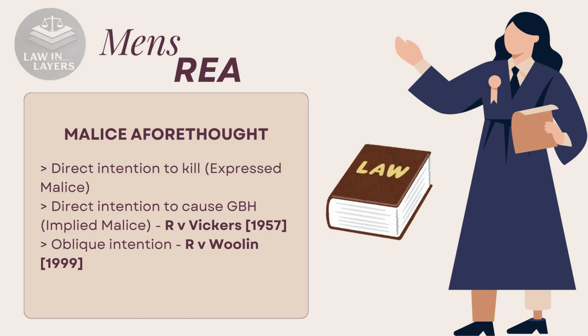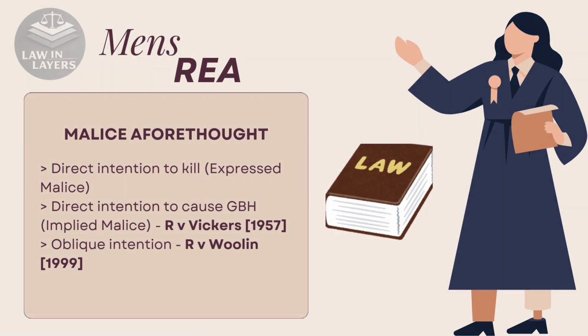The final possible intention a defendant can have is an oblique intention to kill or cause GBH. This is where a defendant had some other aim in mind other than death or GBH, but his actions rendered death or serious injury a virtual certainty, and he realized that this was the case. This was demonstrated in the case of Woollin, where the defendant threw his 3-month-old baby to the ground in frustration when it would not stop crying, leading to the baby dying from a fractured skull. The court accepted that the defendant did not intend to cause death or harm to the child, but death or serious harm was a virtual certainty and the defendant appreciated that fact.